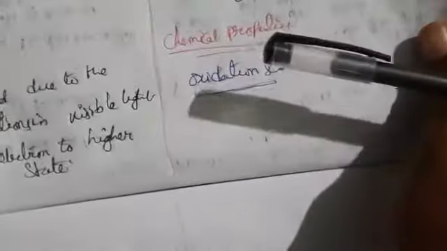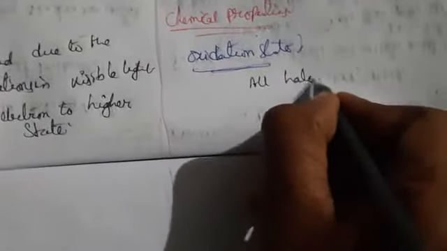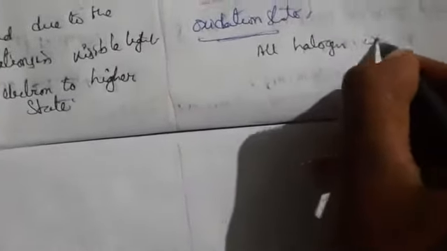Generally, all halogens will show -1 as a common oxidation state. Oxygen will show -2 only. Coming to chlorine, bromine and iodine, they will show +1, +3, +5, +7 oxidation states also.